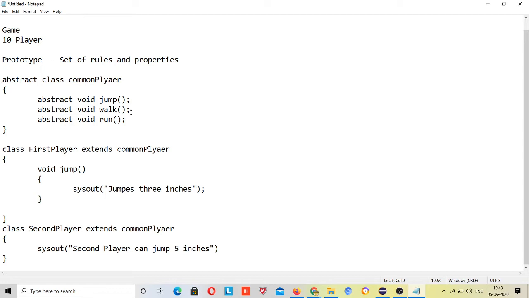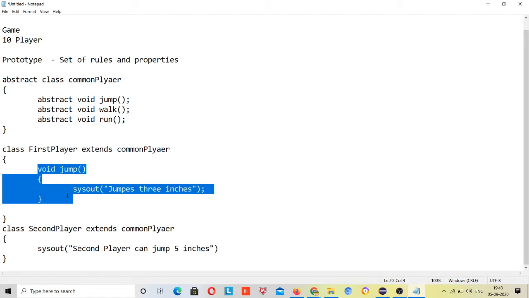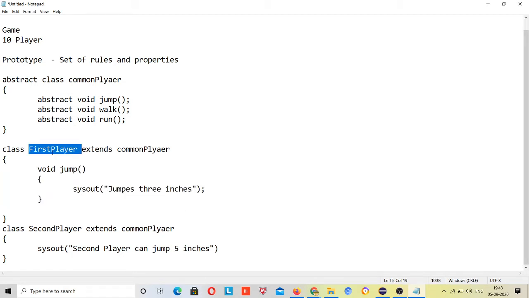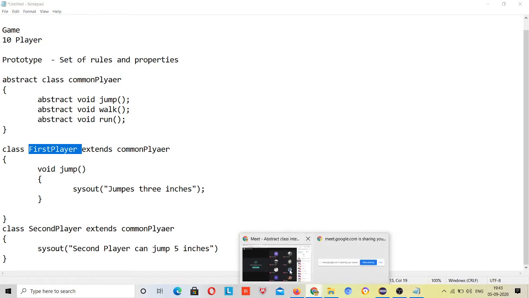So there may be a second player class, but every player should jump. This jumping property should be in every player. So I have defined this method inside my abstract class, and until I provide this implementation, I will not be able to create an object for this class. So this is about the abstract class.